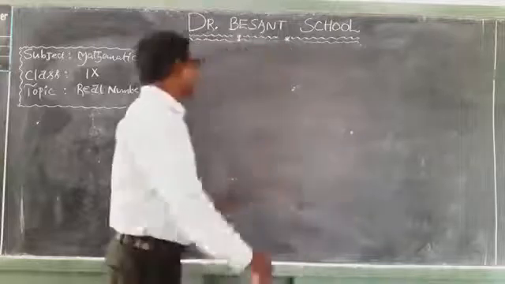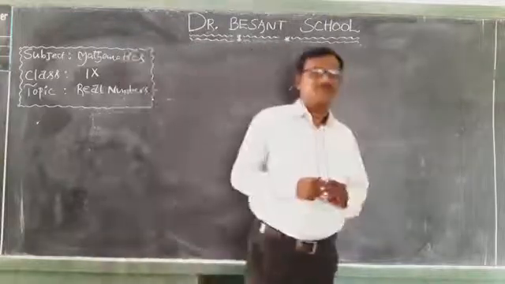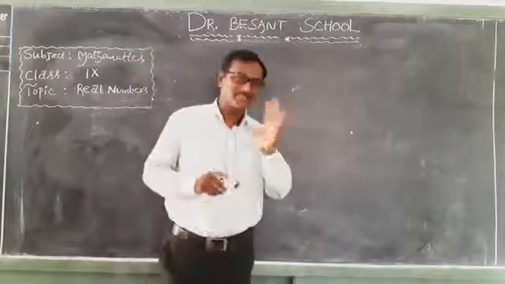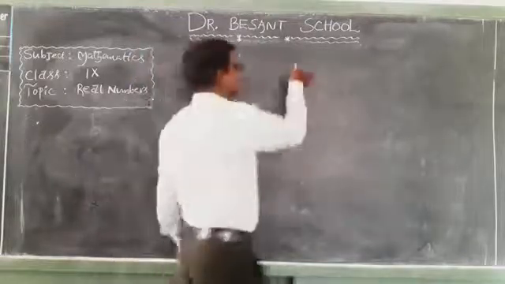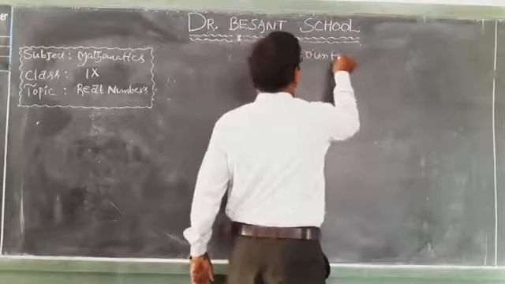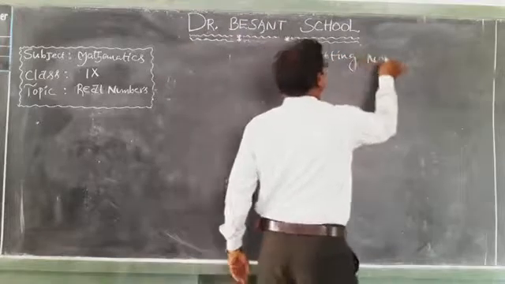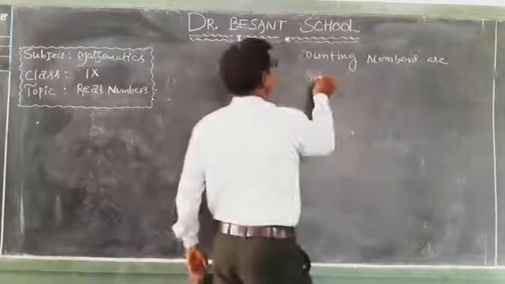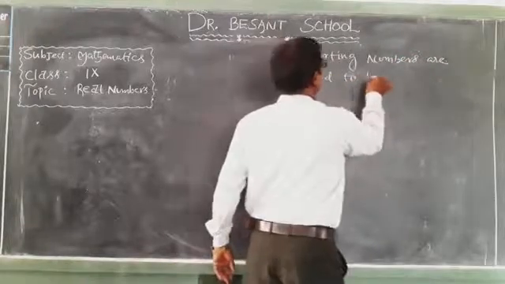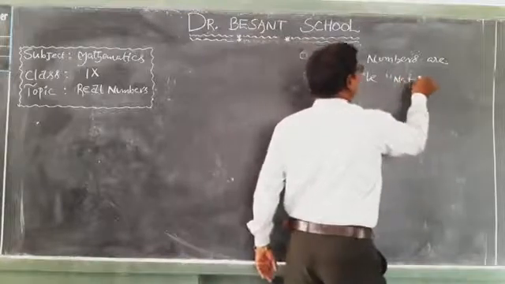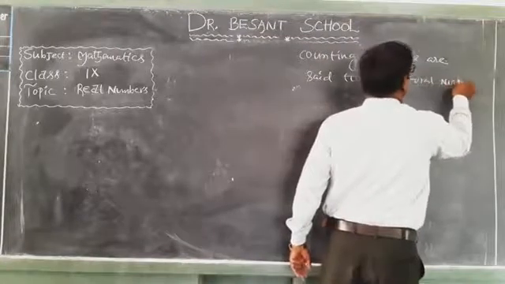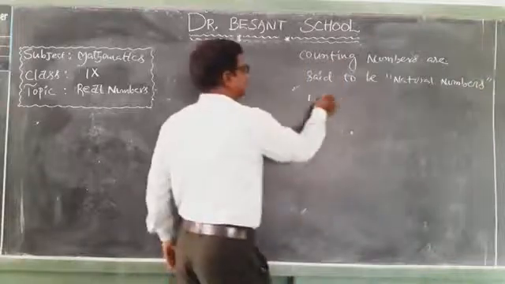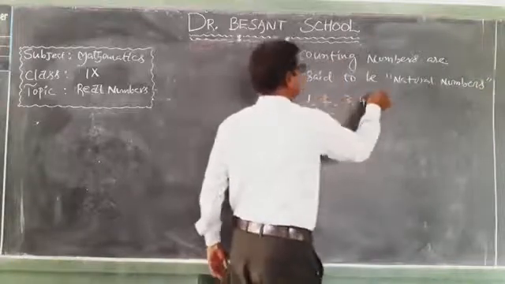Okay, children, you see, to count anything, we should use some numbers. That is counting numbers. So, counting numbers are said to be natural numbers. Natural numbers like 1, 2, 3, 4, etc., and so on.